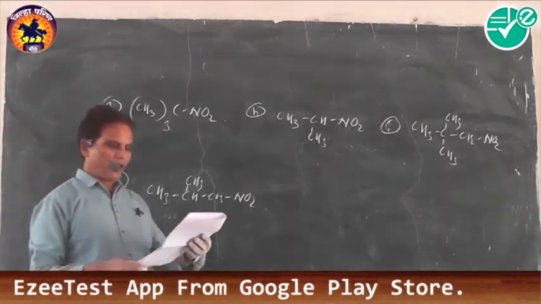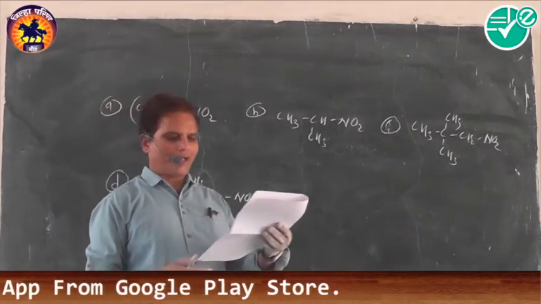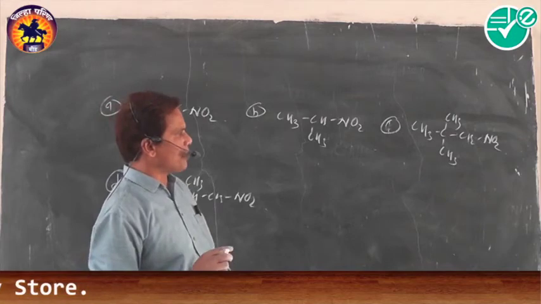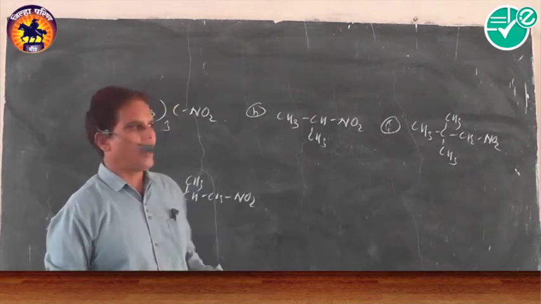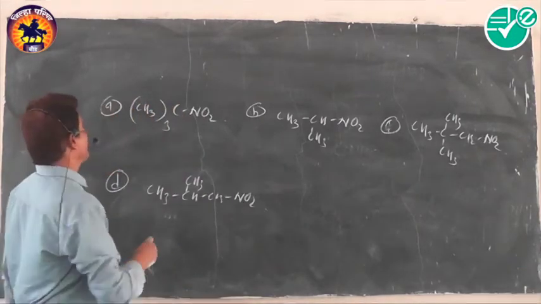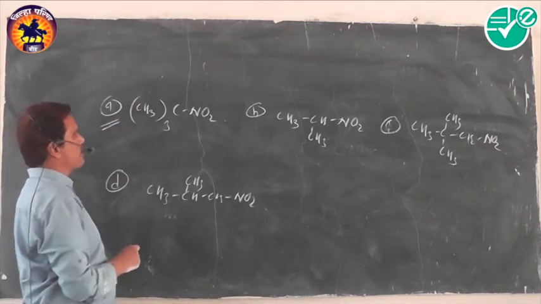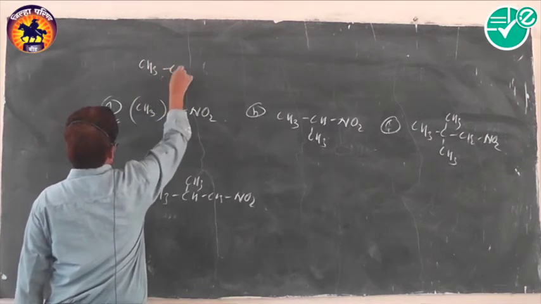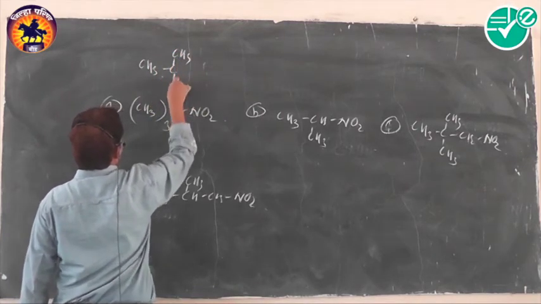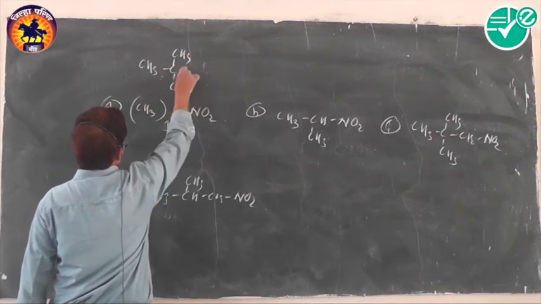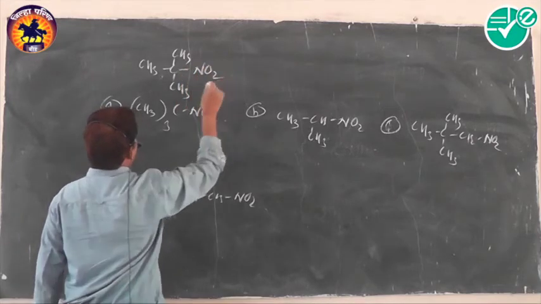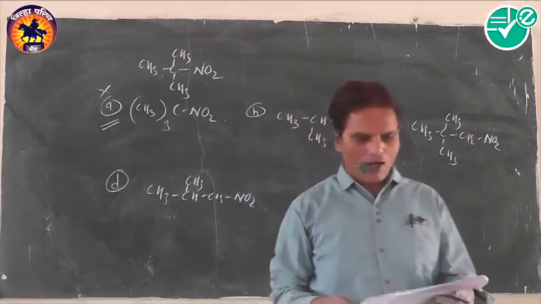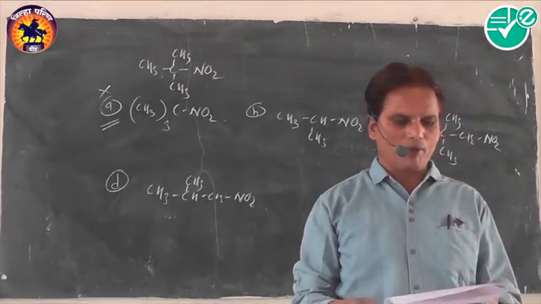You know, for the phenomenon of tautomerism, the compound must have at least one alpha hydrogen atom. A nitroalkane possessing at least one alpha hydrogen atom shows tautomerism, and in these four options, A is the option in which the compound does not have an alpha hydrogen atom, and that's why it does not show tautomerism. Otherwise, B, C, and D all show the phenomenon of tautomerism.